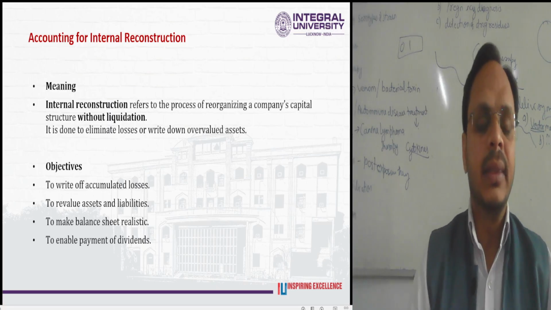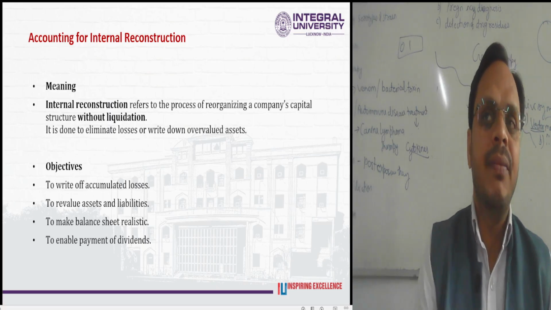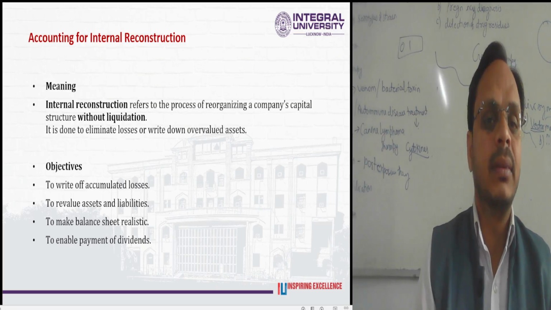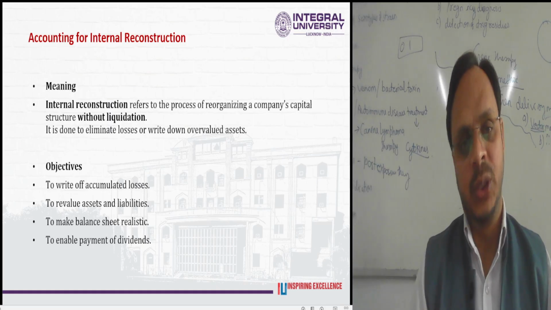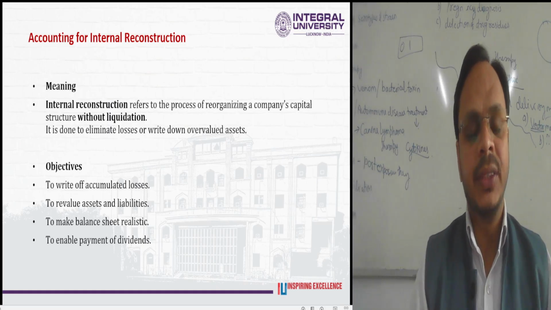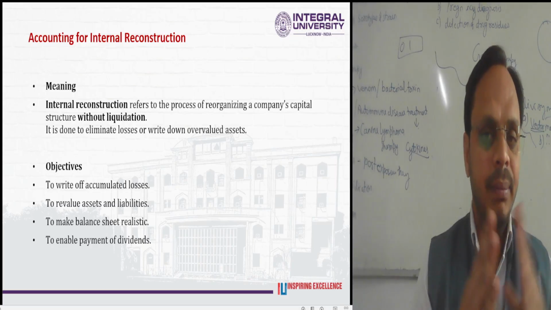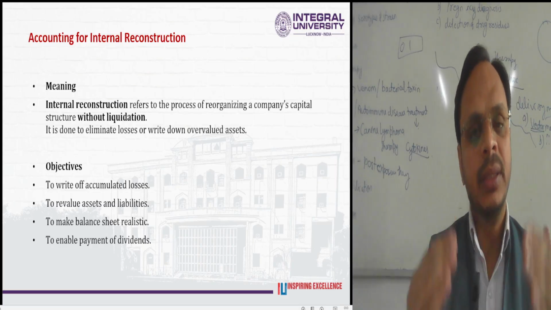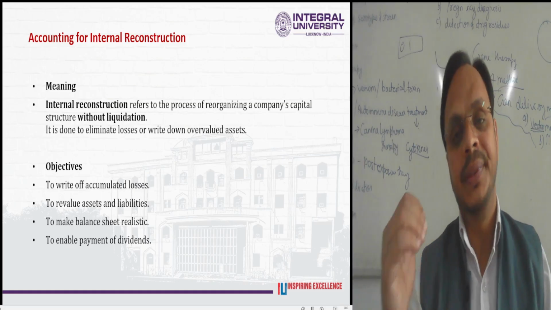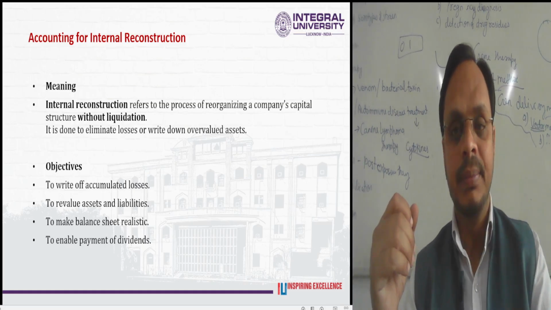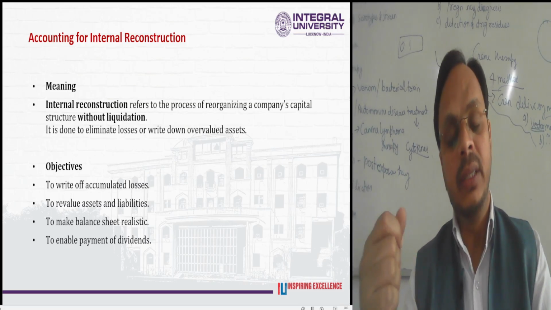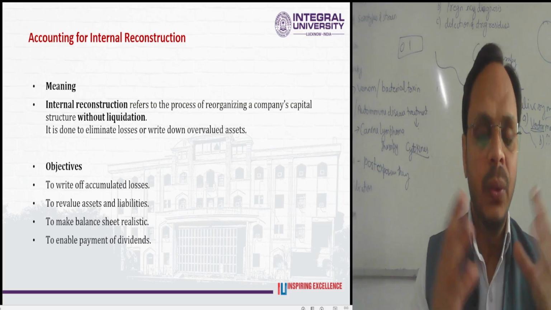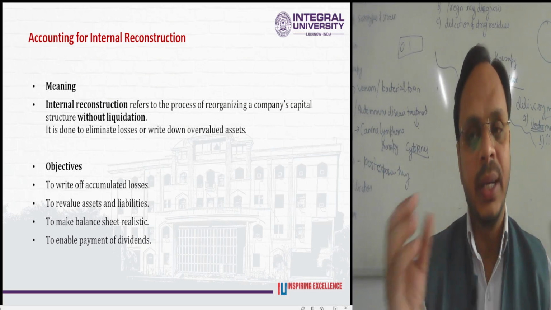Under discussion on the same phenomenon is reconstruction, accounting for reconstruction. First try to understand what it means. Internal reconstruction is the process of reorganizing a company's capital structure without liquidation, no acquisition, no amalgamation, no merger, nothing.